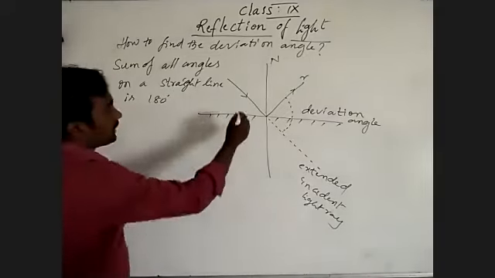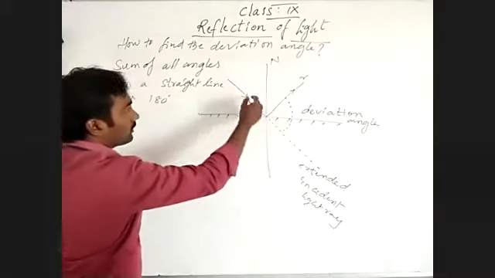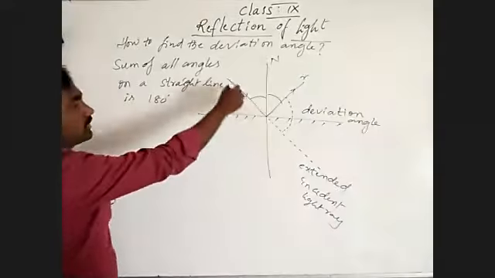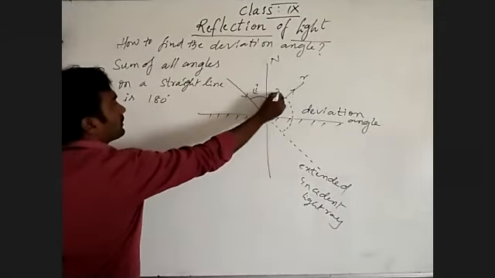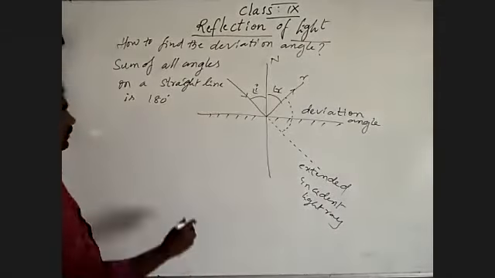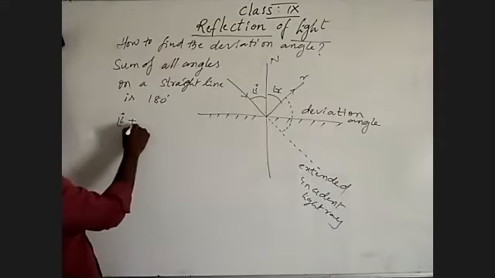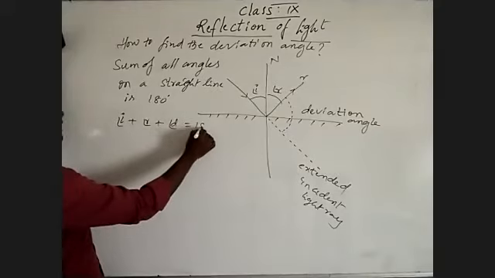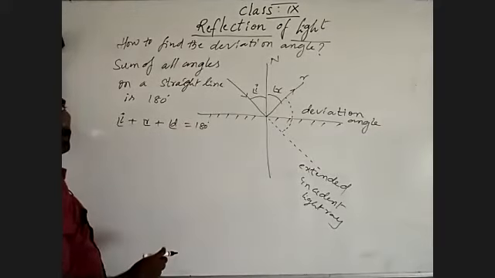So this is one angle, this is one angle, this is one angle. This is the angle of incidence, this is the angle of reflection. So angle of incidence plus angle of reflection plus angle of deviation is equal to 180 degrees.